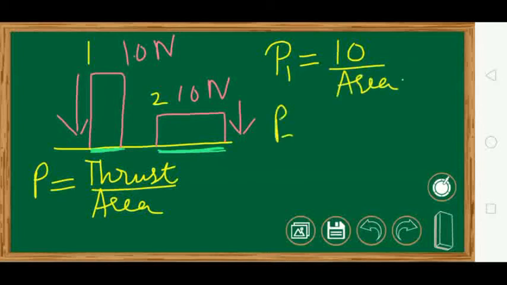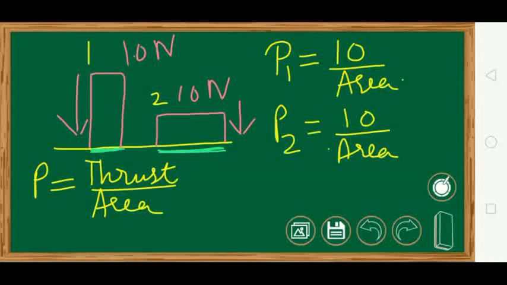And what will be P2? The pressure exerted by the second one. That is also thrust upon area. So 10 upon its area. Now naturally this area is small. This area is going to be big. So this one is small and this one is big.